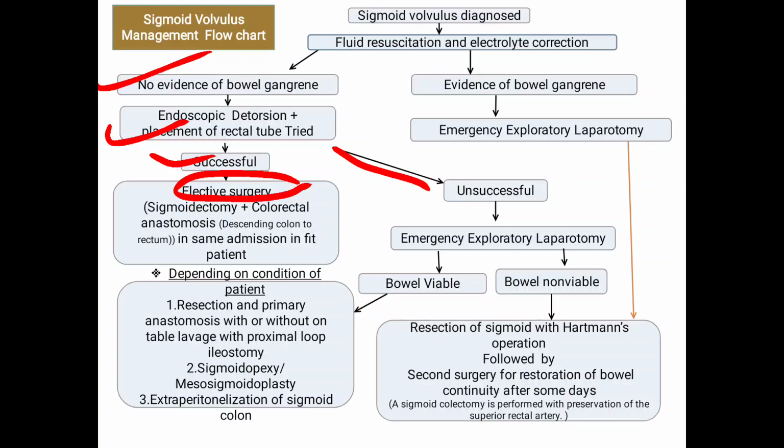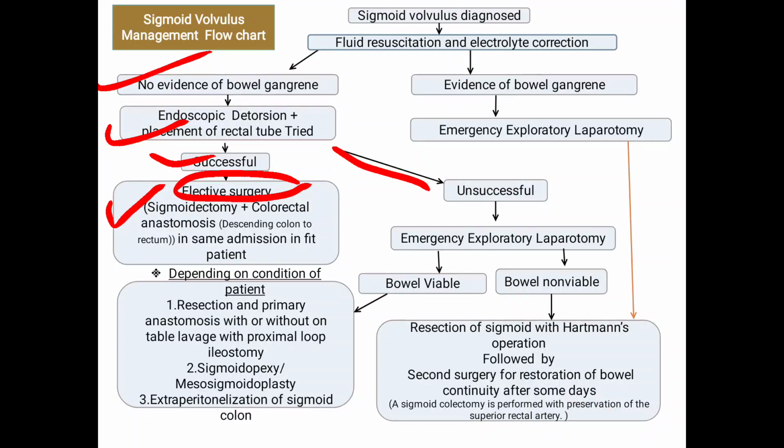So students, there are two possibilities. First, we will do the colonoscopy. Colonoscopy either is successful or colonoscopy fails. If colonoscopy is successful, we will prepare the patient for elective surgery. And for the elective surgery, as I have told you, the definitive surgery is sigmoidectomy and the colorectal anastomosis. And it is done in the same admission in a fit patient.